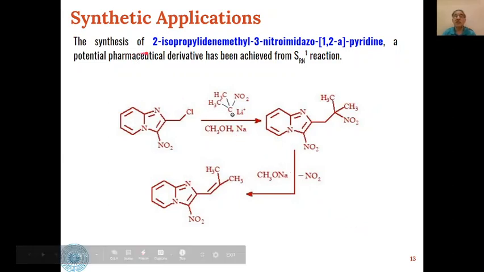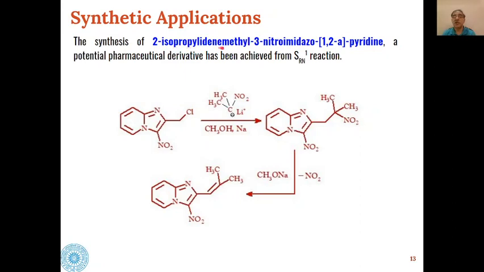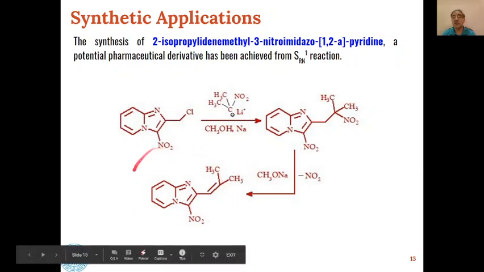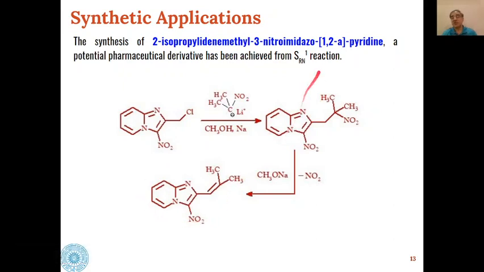Then synthesis of 2-isopropylidene methyl 3-nitroimidazo[1,2-a]pyridine. So this type of important potential pharmaceutical derivative can be synthesized using the SRN1 technique.